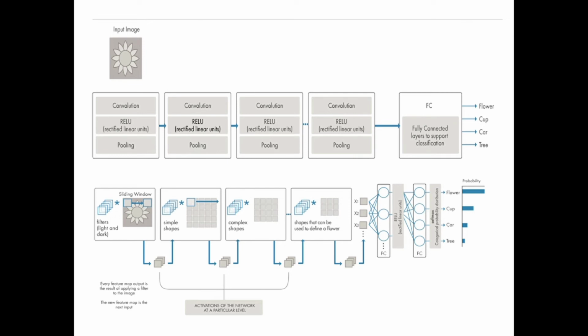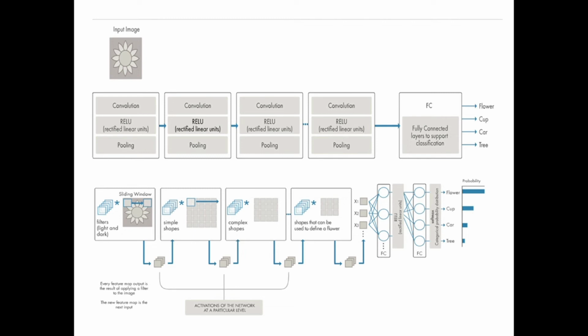After that we can generate multiple models like x1, x2, x3, then generate your FC, meaning fully connected layers, to support classification, and then generate your hidden models, and then we check the probability of your input image: maybe flower, maybe cup, maybe car, maybe tree. So you can see in this diagram the probability of flower is very high. That's why this input image is a flower.